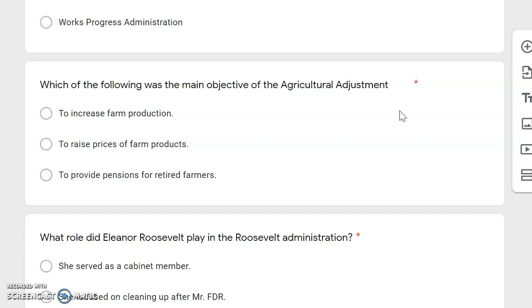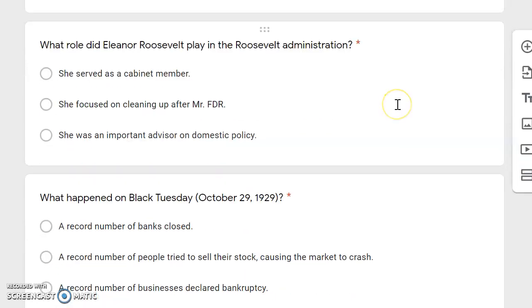To increase farm production, to raise prices of farm products, to provide pensions for retired farmers. What role did Eleanor Roosevelt play in the Roosevelt administration? She served as a cabinet member. She focused on cleaning up after Mr. FDR. She was an important advisor on domestic policy.